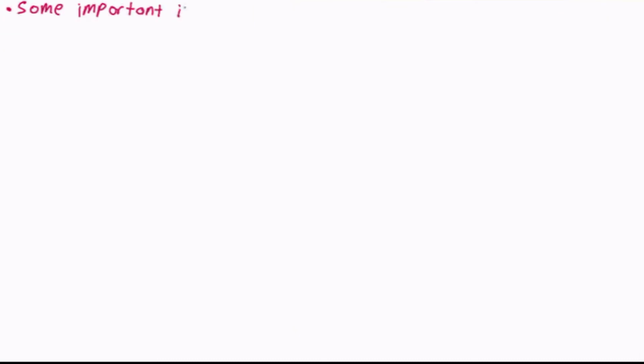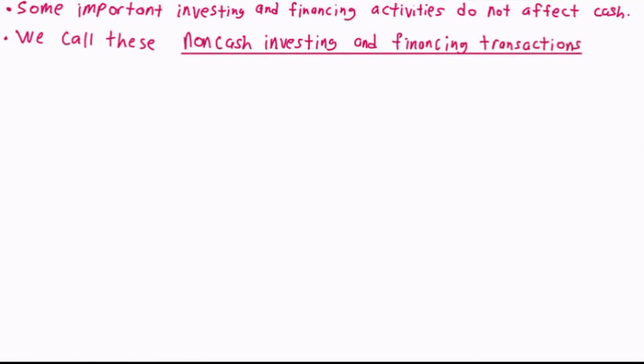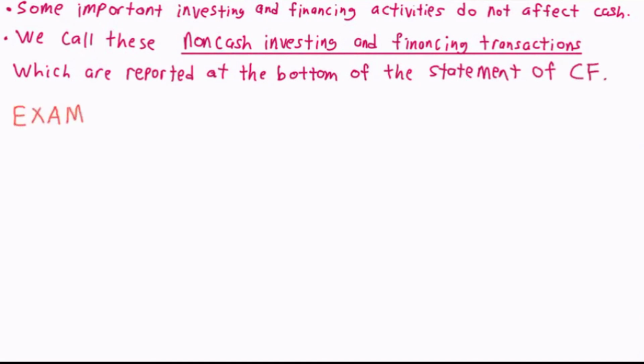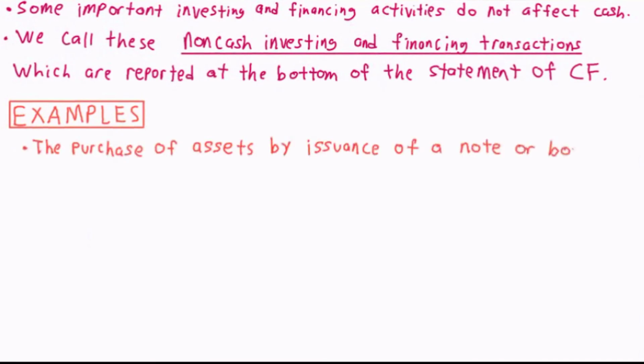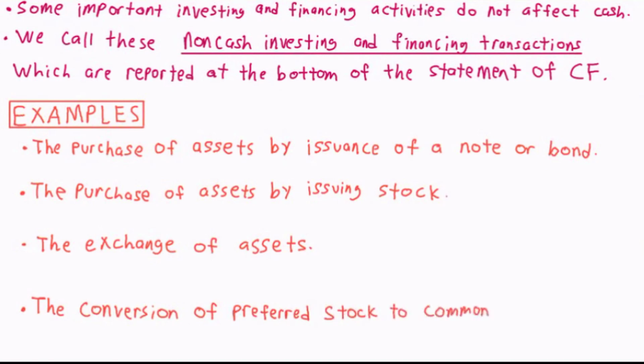There are some important investing and financing activities that do not affect the cash account. We call these transactions non-cash investing and financing transactions, and they must be disclosed at the bottom of the statement of cash flows, or in a note along with the statement of cash flows. Examples include purchasing assets by issuance of a note or bond, the purchase of assets by issuing stock, an exchange of one asset for another asset, such as exchanging one piece of equipment for a different piece of equipment, and the conversion of preferred to common stock.